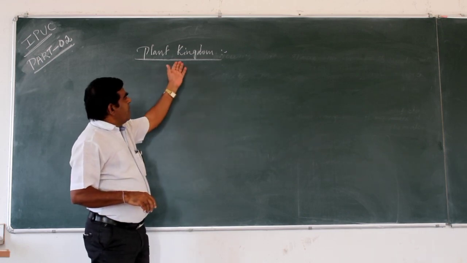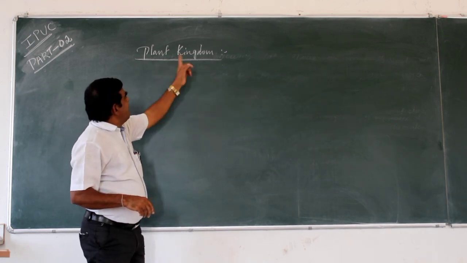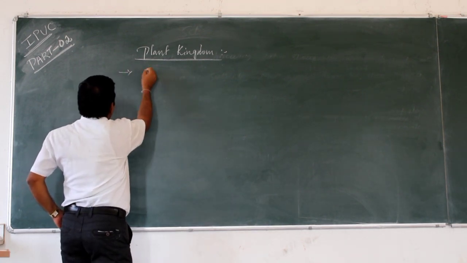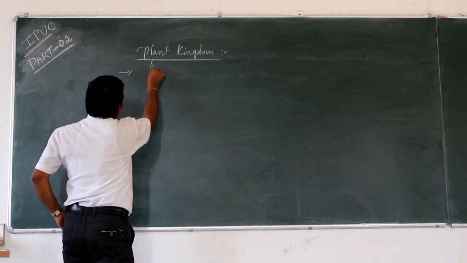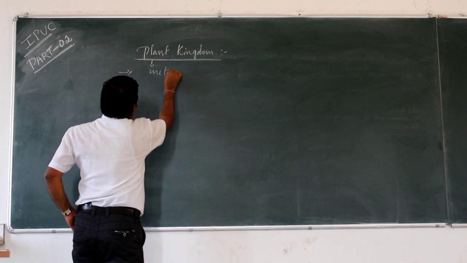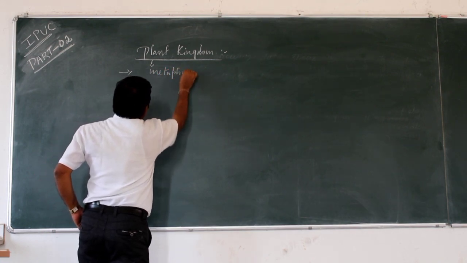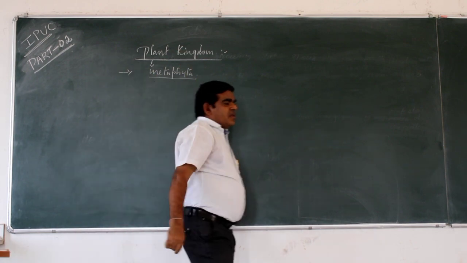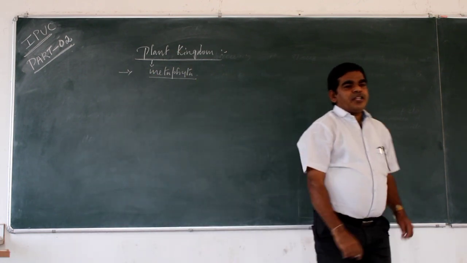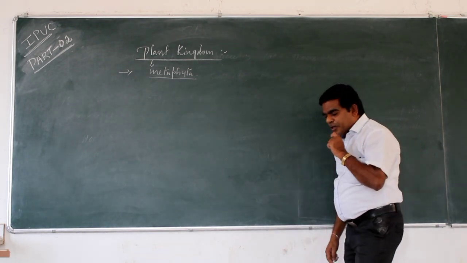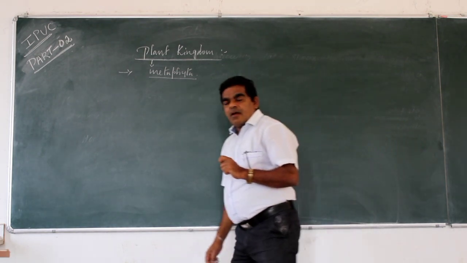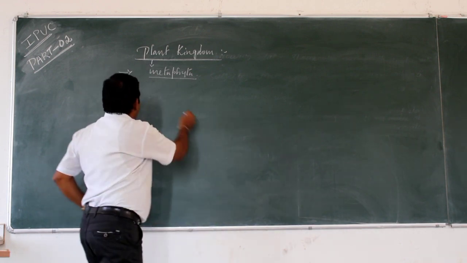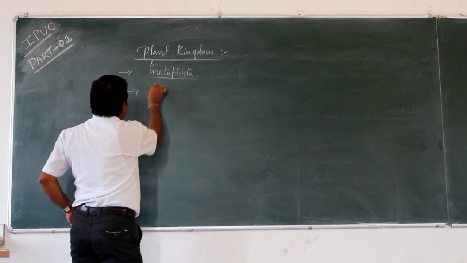Plant kingdom is also called metaphyta. And according to R.H. Whittaker, the living world is classified into 5 kingdoms.